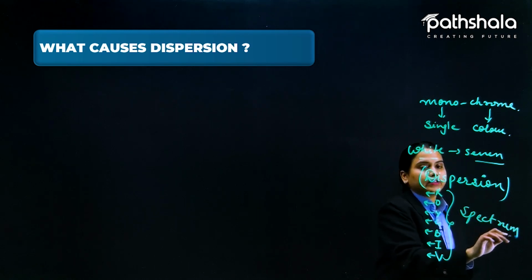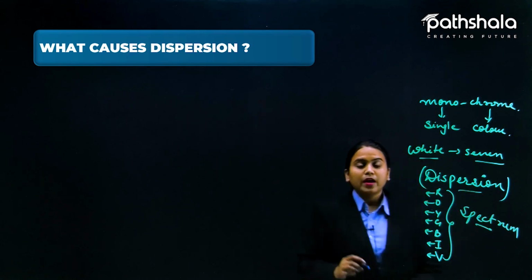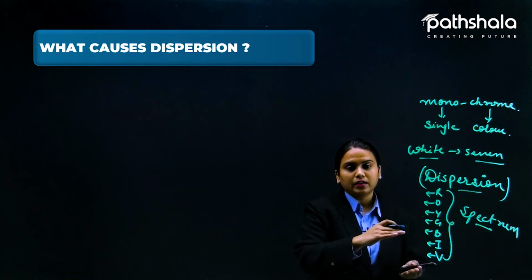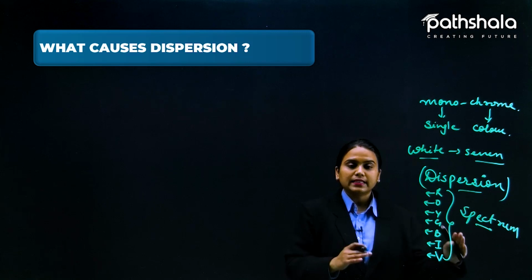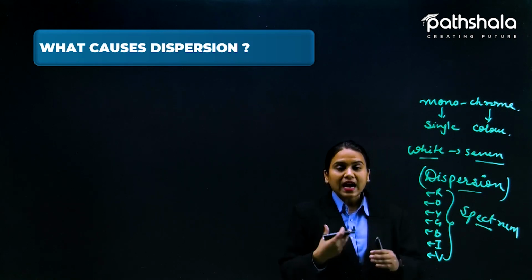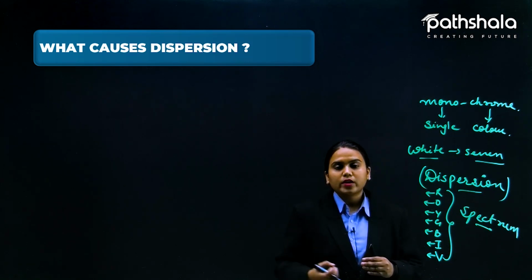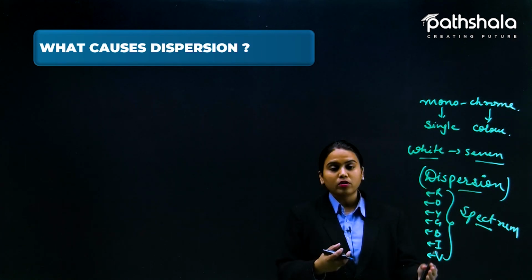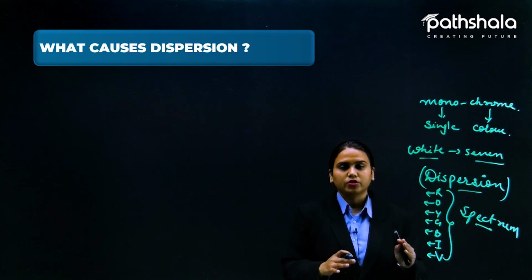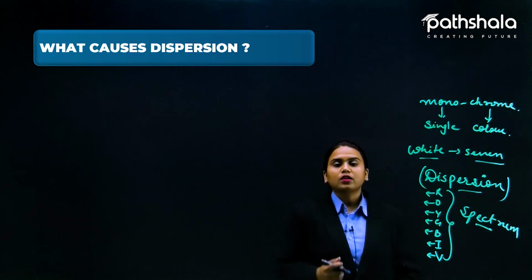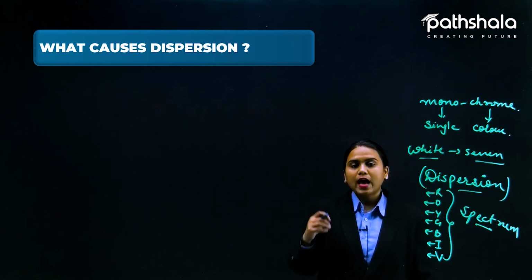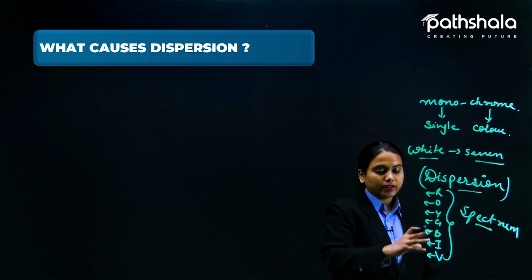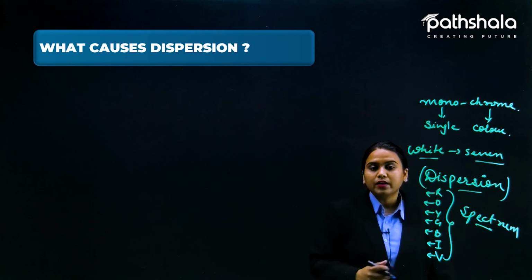There is a difference between dispersion and spectrum. If somebody asks you about the band of 7 colors, then you say it is a spectrum. But if somebody asks you the name of the process when white light divides itself into 7 constituent colors, then it is known as dispersion. Now let us see what is the cause of dispersion, what makes it divide itself into 7 colors.